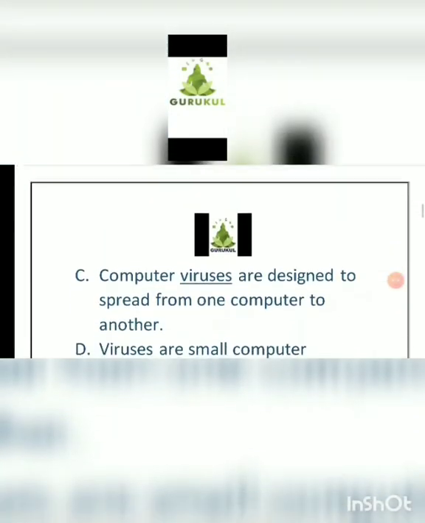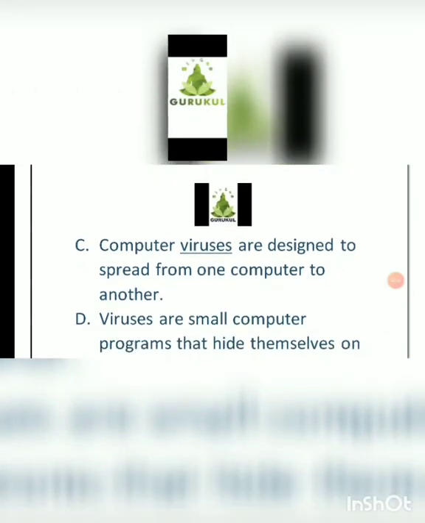Next, the third one: computer viruses are designed to spread from one computer to another computer system, and the answer will be viruses. Computer viruses are special, small computer programs that hide themselves in the disk, and when we are using the pen drive or when we send any kind of email or message from one infected computer to another computer, the virus will spread from one computer system to another computer system.